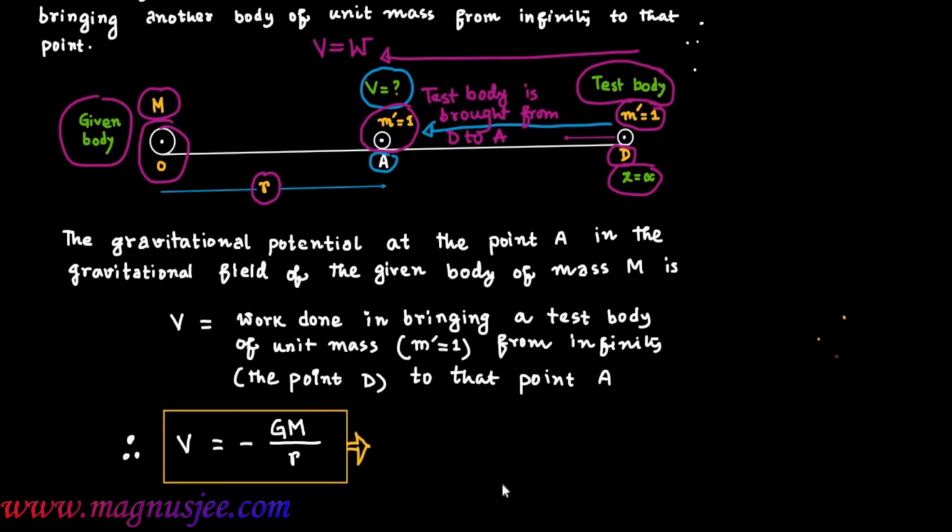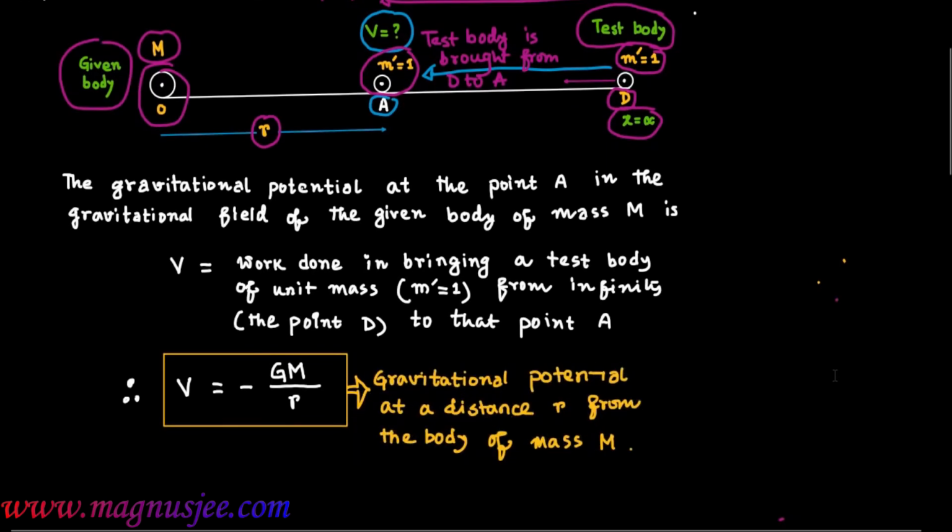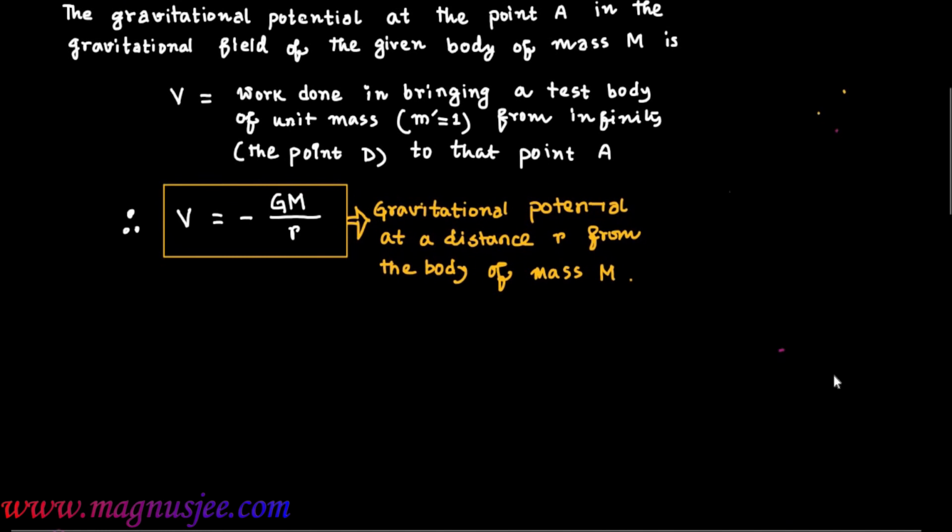That is the gravitational potential at a distance r from the body of mass capital M. V equals minus GM by r.